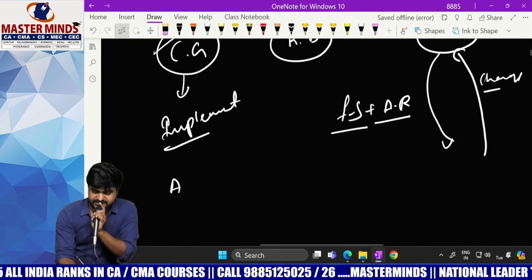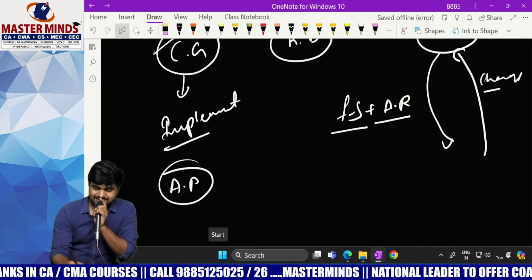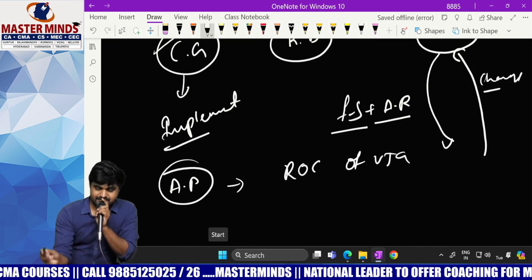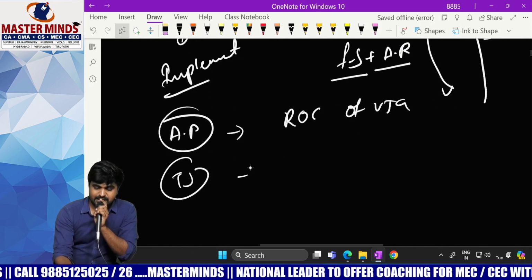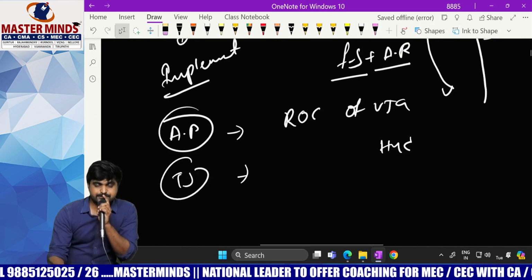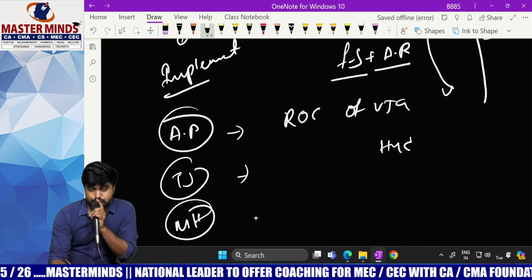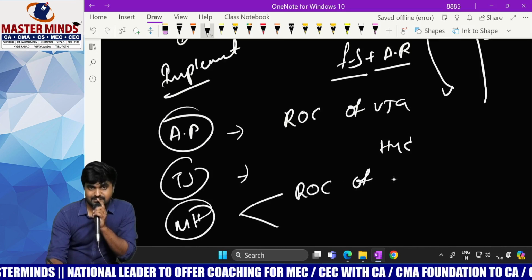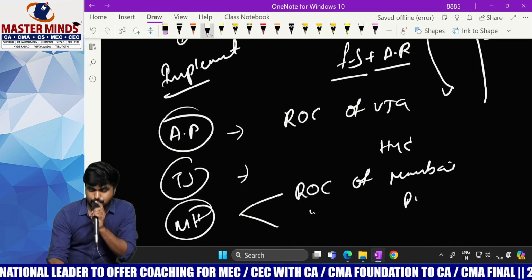Okay, say for example, Andhra Pradesh. How many ROCs are there? Only one. Who is that only one? ROC of Vijayawada. Next one. What about Telangana? Only one. ROC of Hyderabad. Then what about Maharashtra? Two. Who are they? ROC of Mumbai and ROC of Pune.